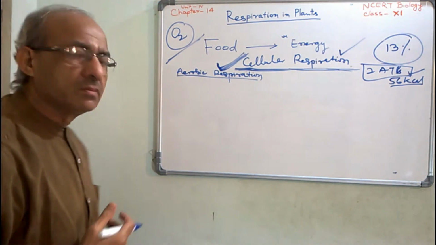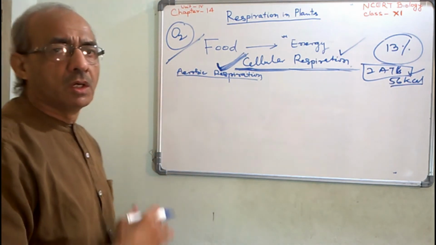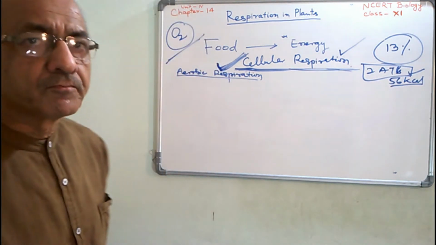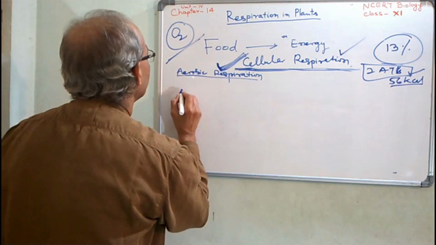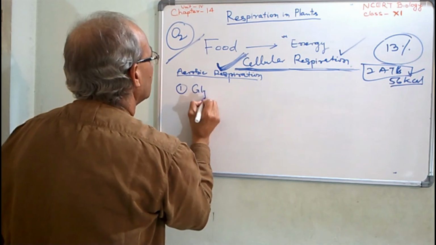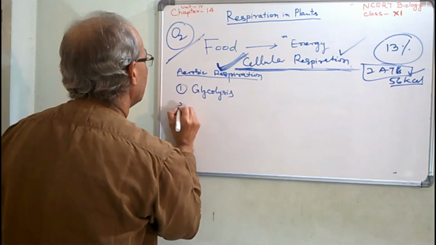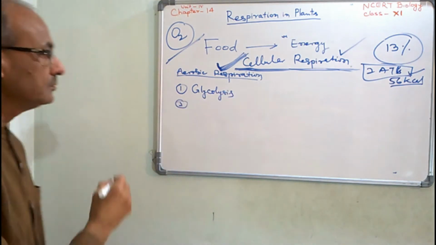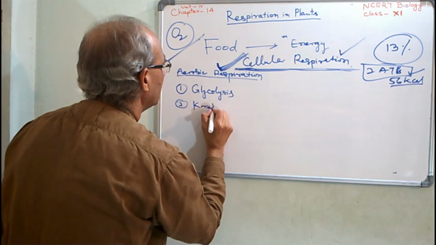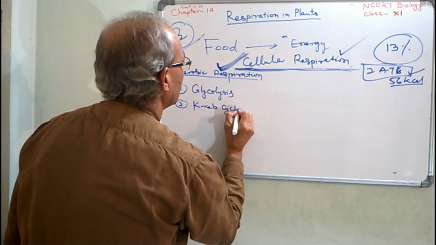By passing through these 4 stages, the complete breakdown of the glucose takes place. These stages are: first, glycolysis. Second is the Krebs cycle.